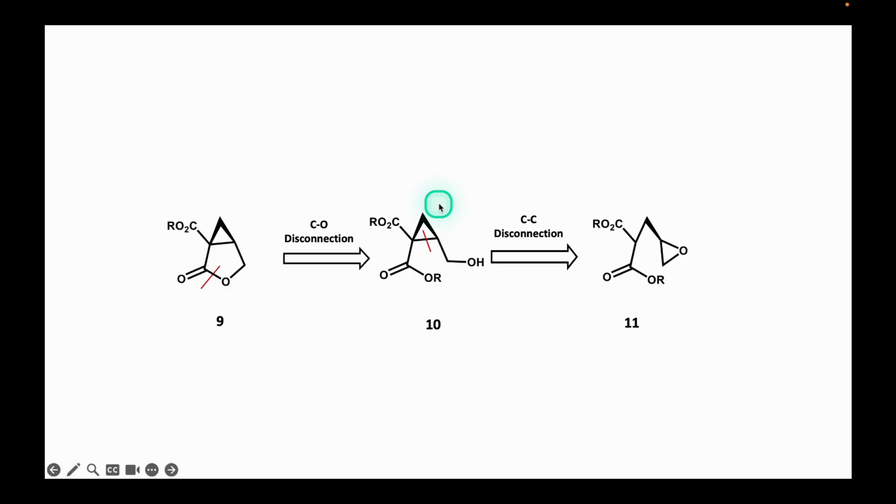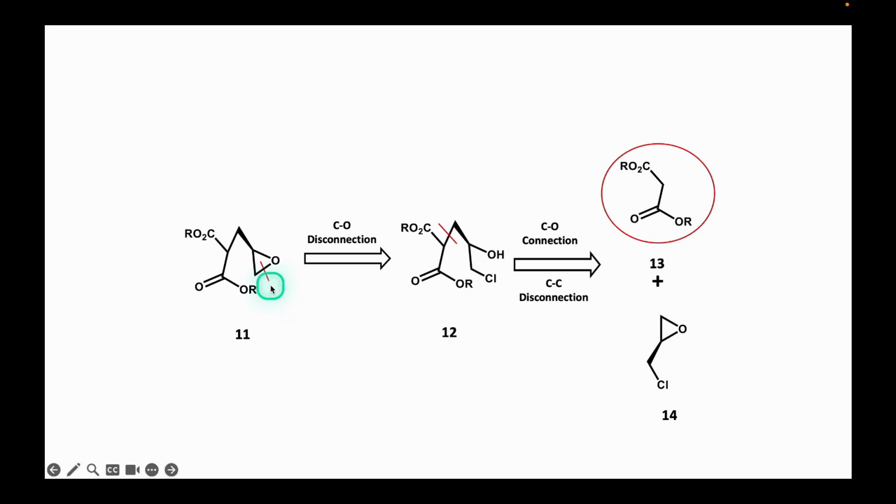The cyclopropane ring 10 can be considered as being formed through the nucleophilic attack of the carbon atom that is bonded to the ester groups upon an epoxide group, and a carbon-carbon disconnection generates the epoxide diester 11. Subsequently, a carbon-oxygen bond disconnection then opens the epoxide ring of compound 11, thereby generating the chlorohydrin 12.